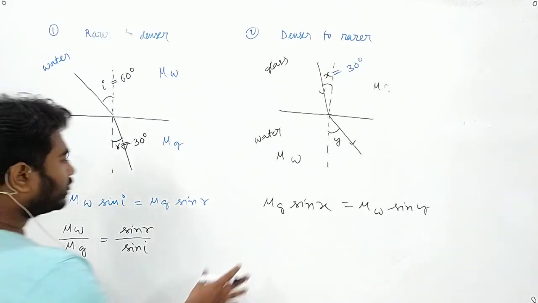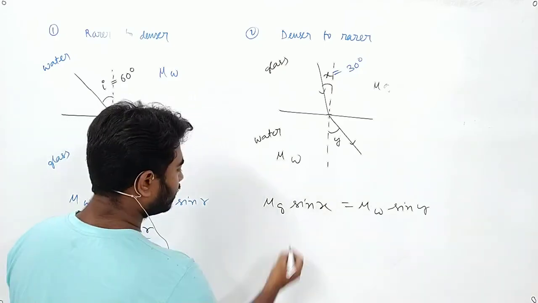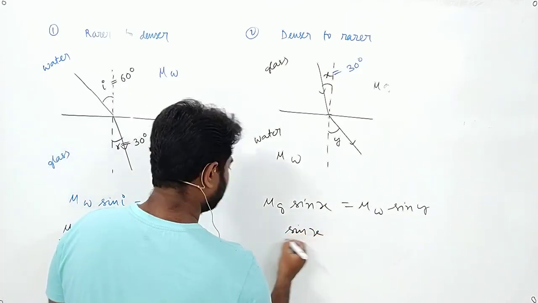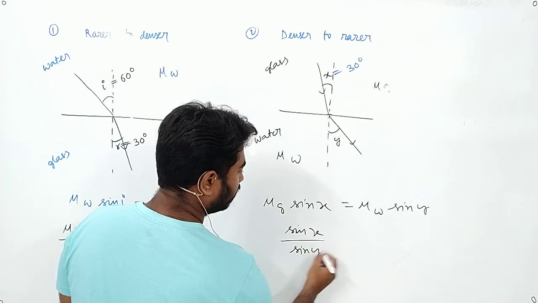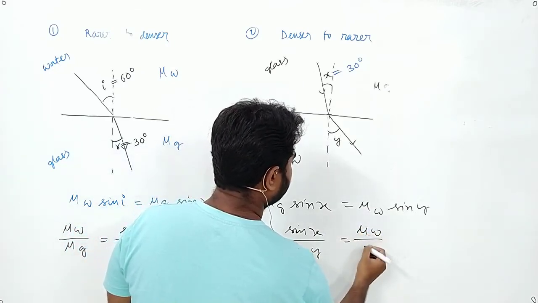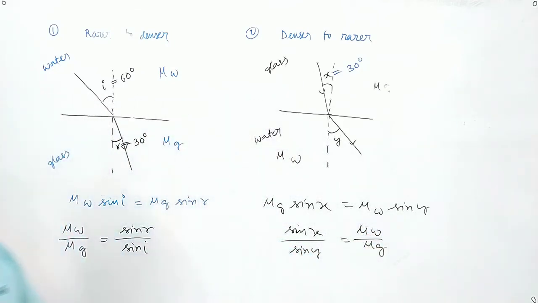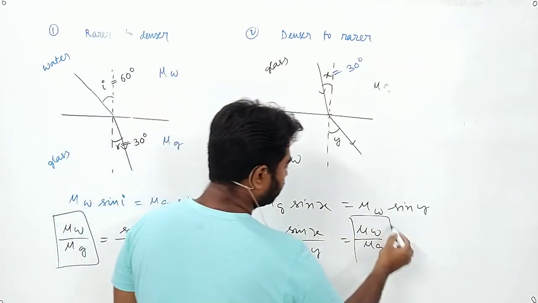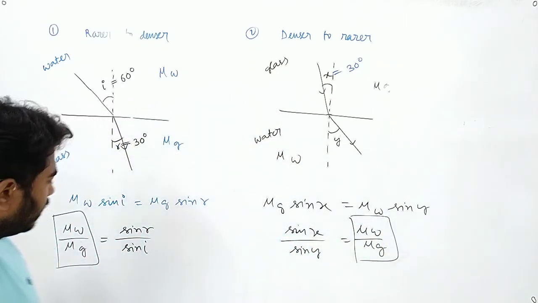Similarly in this case, sin x by sin y equals mu w by mu g. Can I write it in this way? I'm asking all of you. Yes, sir. Now this is mu w by mu g, and this is mu w by mu g. So both are the same.